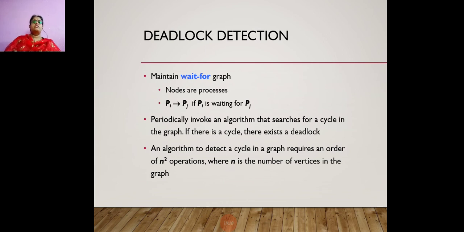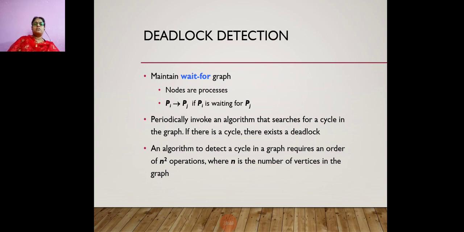So coming to deadlock detection, generally the deadlock detection is done with the help of a wait-for graph. A cycle in the wait-for graph tells us whether a deadlock situation has occurred or not. Using that resource allocation graph or wait-for graph, by viewing it, if it has a cycle in it, then there exists a deadlock.